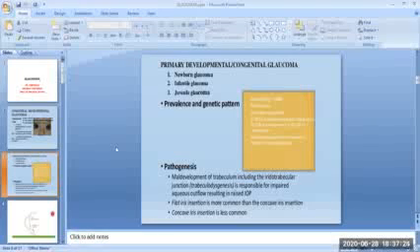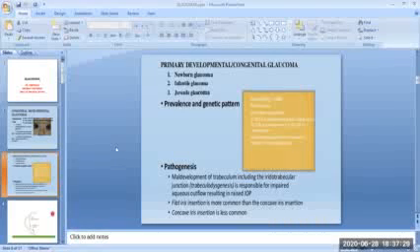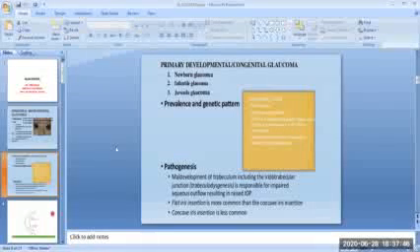Then the prevalence and genetic pattern: it is rare, affecting 1 in 10,000. 60% are boys, most cases are sporadic, and in 10% it is autosomal recessive. Gene loci is GLC3 on chromosome 2 and GLC38 on chromosome 1. Impaired aqueous outflow is caused by isolated trabecular dysgenesis.